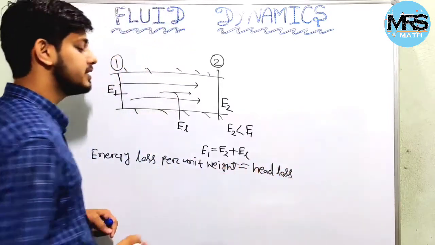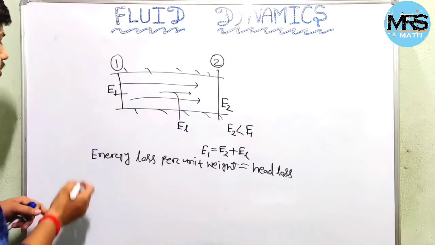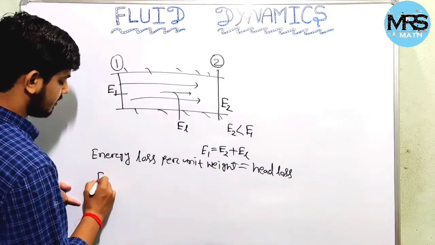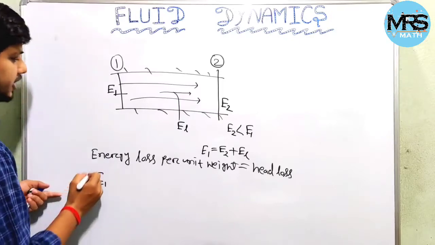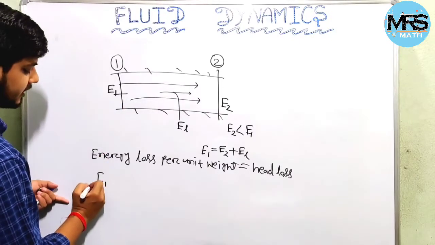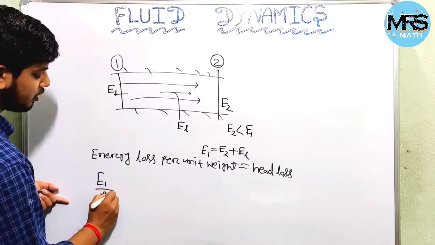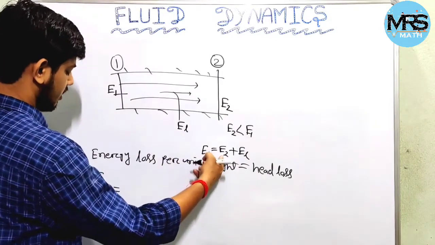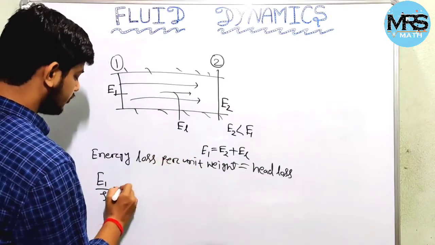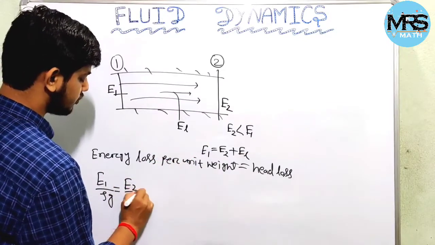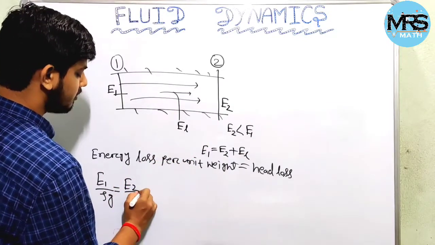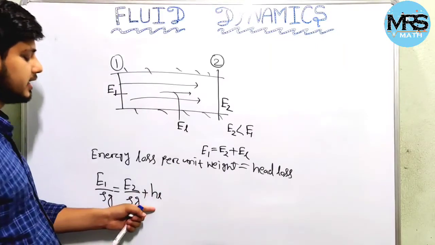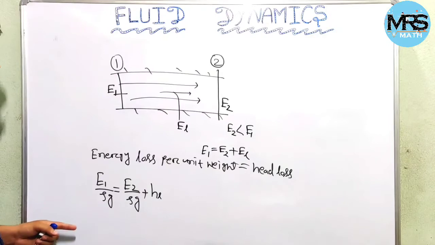So what we can conclude is that energy per unit weight at the first section, E1 by rho g, equals energy per unit weight at section number 2, plus head loss, that is energy loss per unit weight.